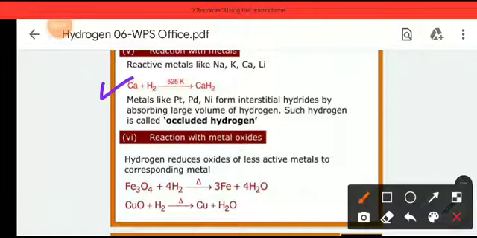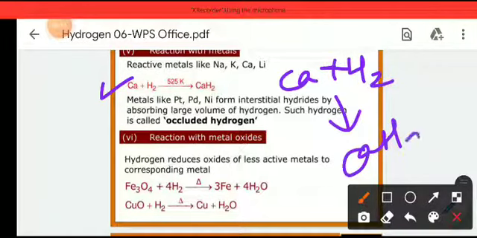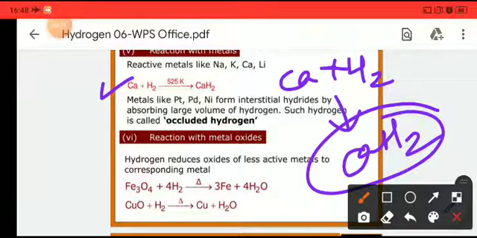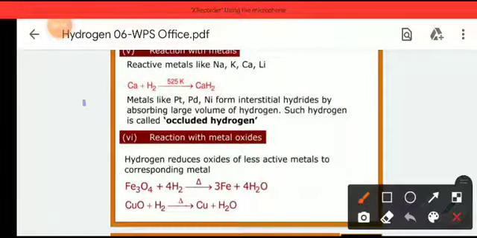Similarly, when calcium reacts with hydrogen, it forms calcium hydride. Okay, calcium hydride. Metals like nickel, palladium, and platinum form interstitial hydrides by absorbing a large volume of hydrogen. Such hydrogen is called occluded hydrogen.